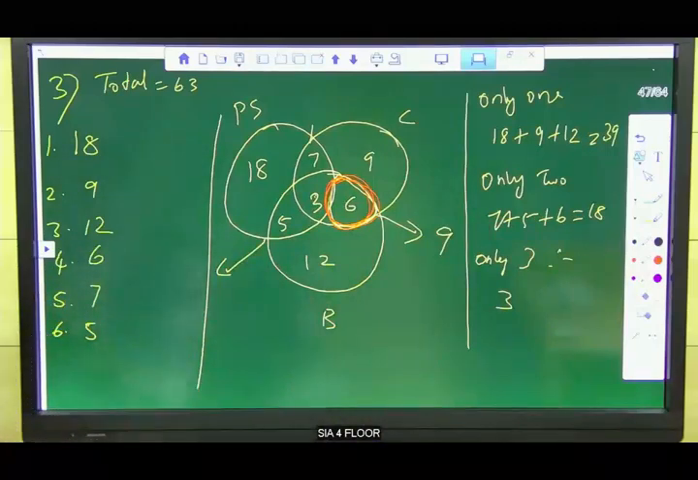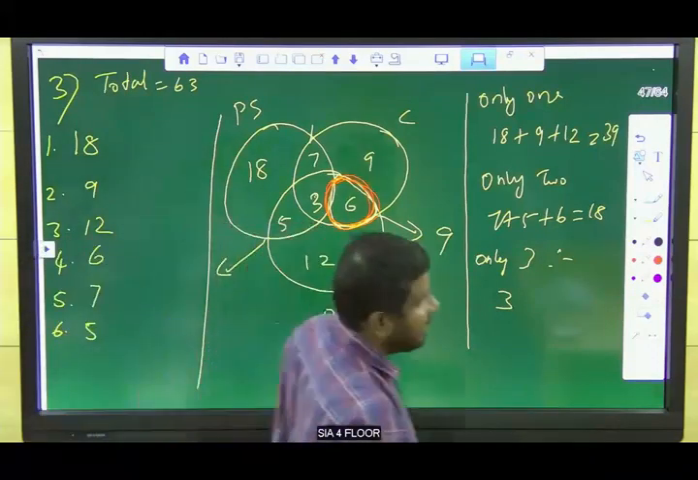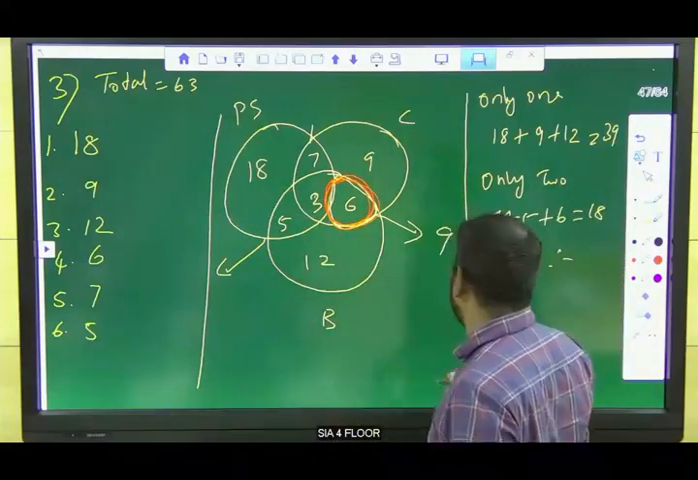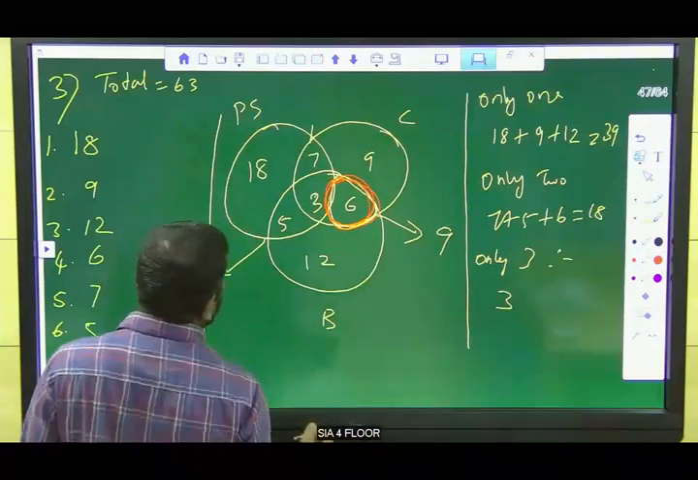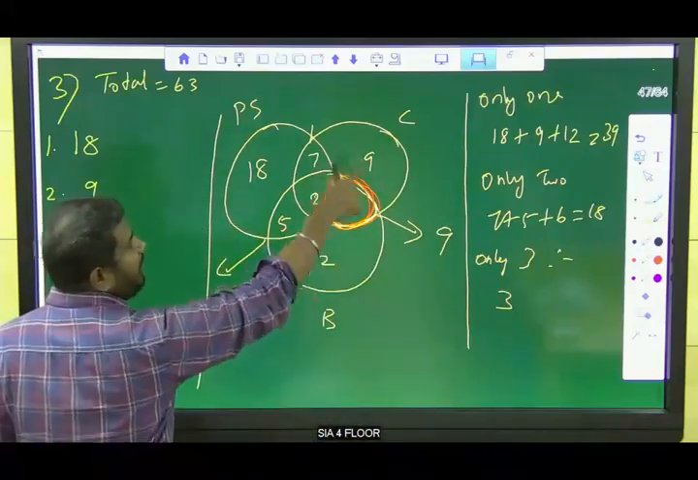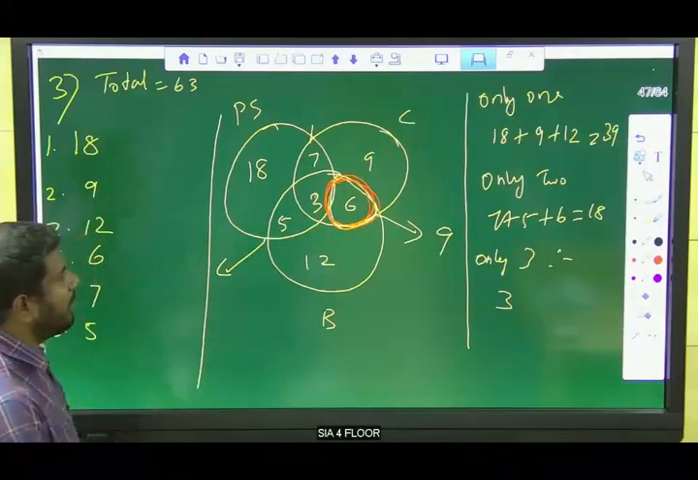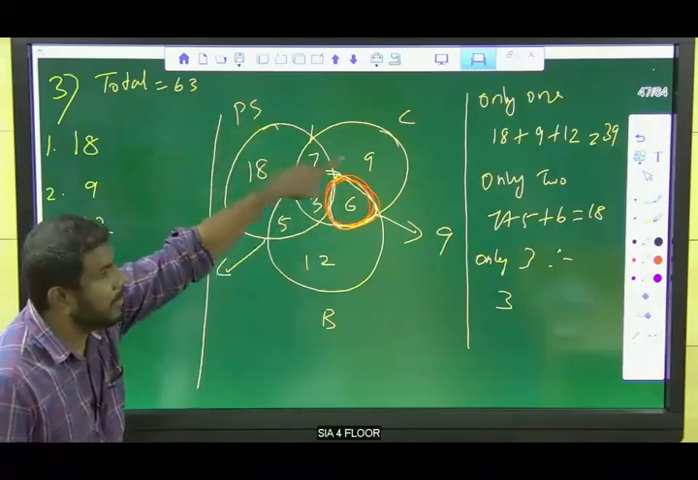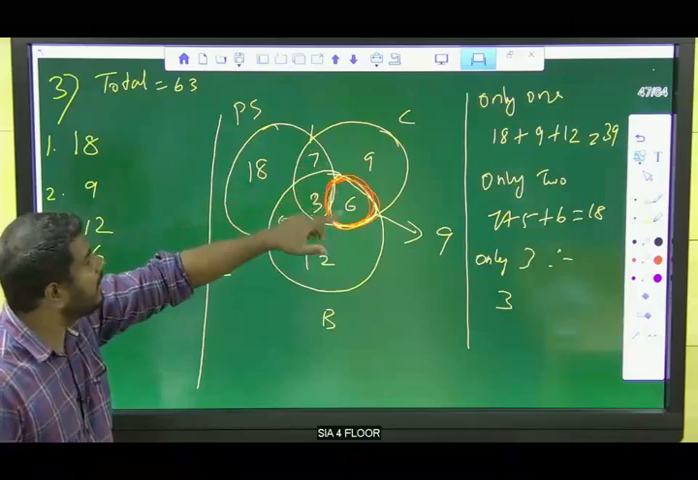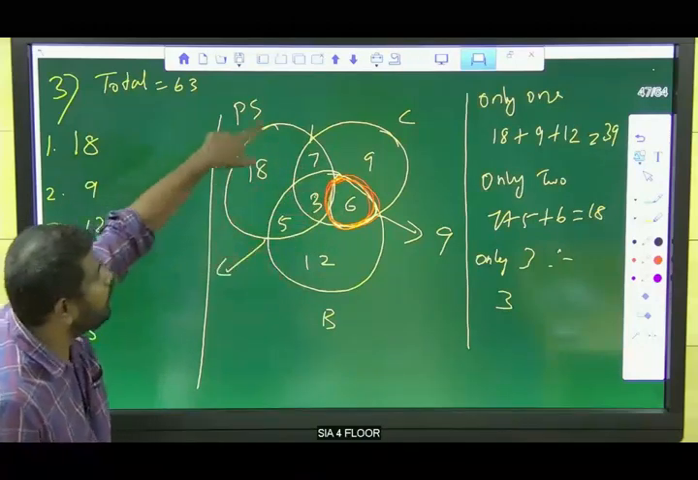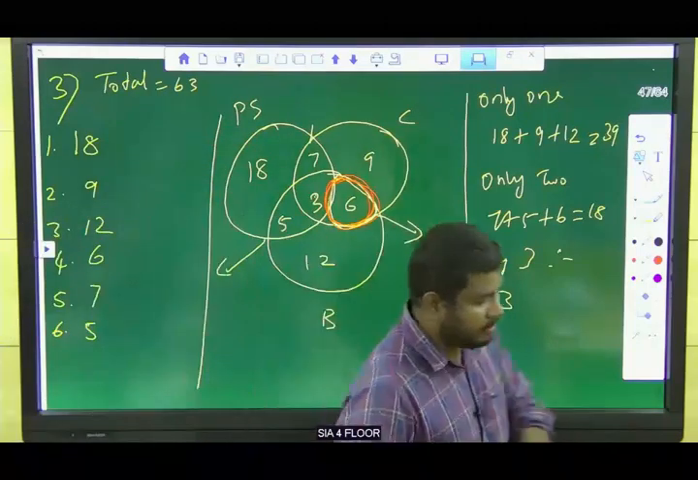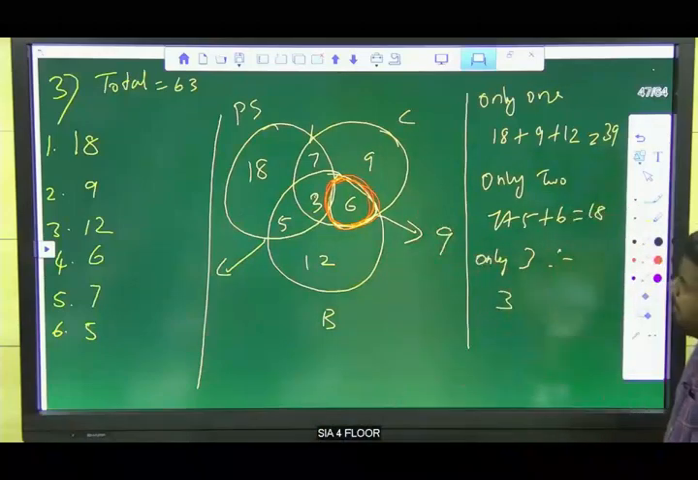How many students did not study any subject? Very good. Okay, right? For the seventh one, how many students did not study any subject? We know already the total number of students is 63, right? Now we need to find A union B union C, which is all the values inside the circle. So count all the values.